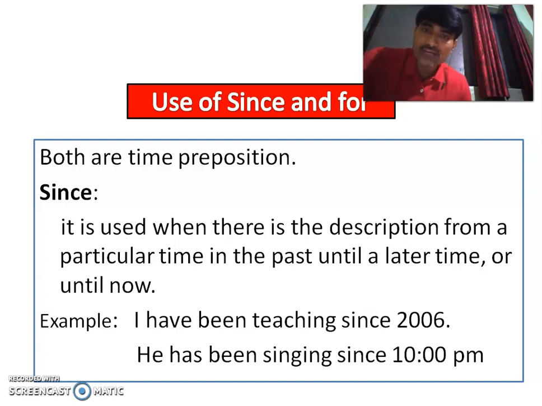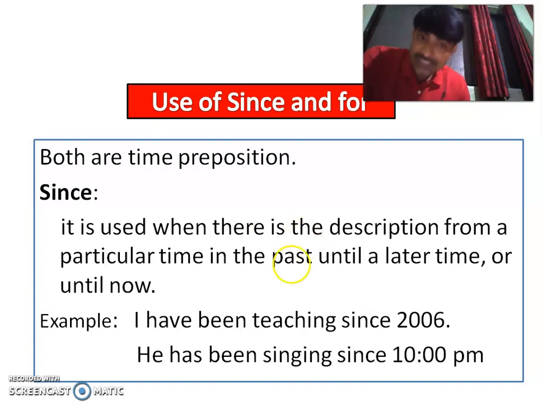For example, I have been teaching since 2006. It means I started my teaching career somewhere in 2006 and even today it is going on. And as long as I am alive and my vocal cords are working, obviously I will be continuing. The point is the action started somewhere in the past and even today it is going on. At a particular time it started, and that's why I have mentioned 2006. So in this situation you have to use since.